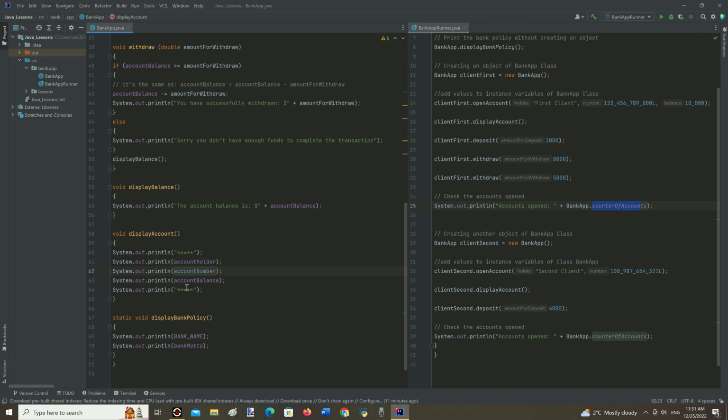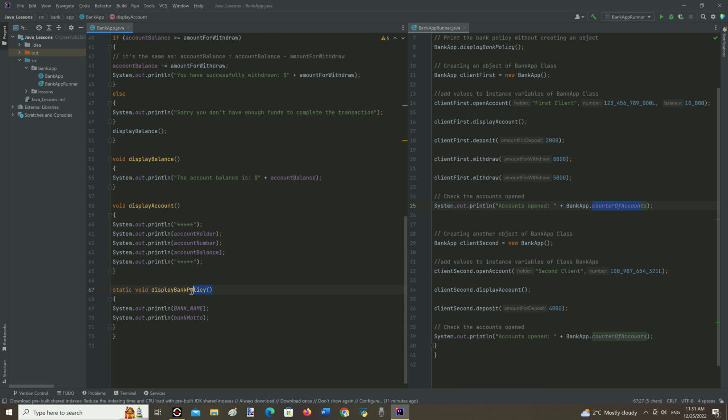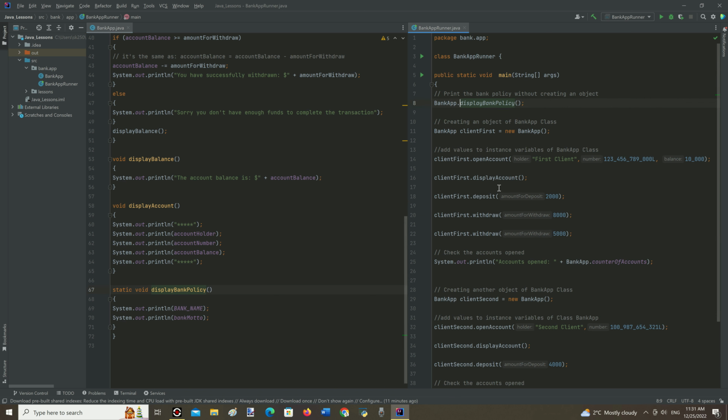Variables named account holder, account number, and account balance. And the last method also takes no parameters and it is static. Static methods belong to the class rather than to objects. We can call static methods without creating an object of the class. Static variables and methods can be accessed from another class by using the class name they are from.